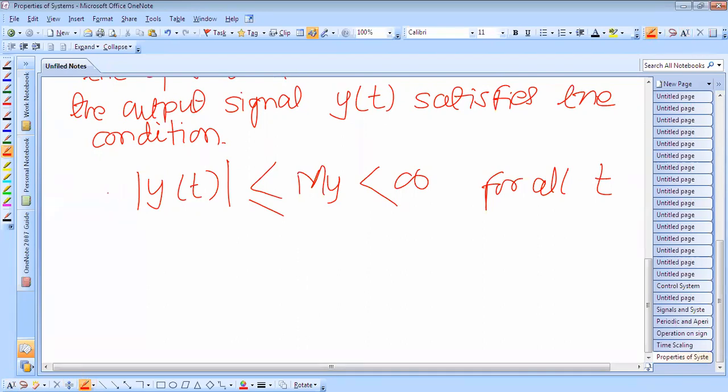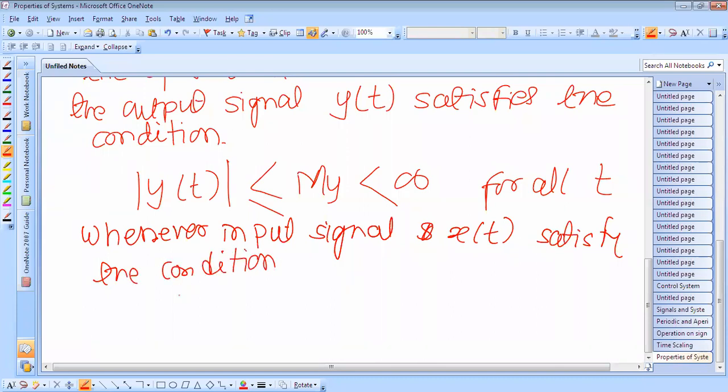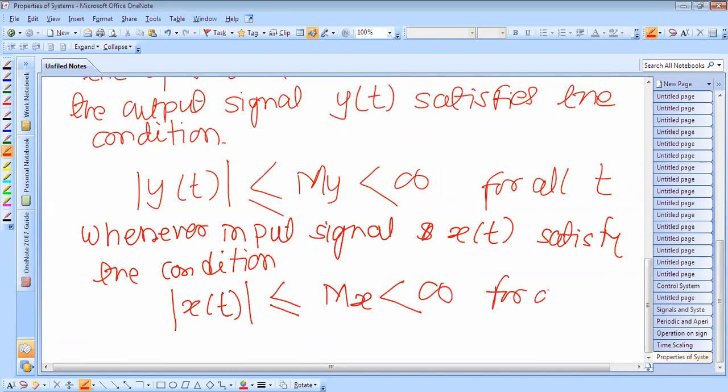Whenever the input signal x of t satisfies the condition, so what is the input now? The magnitude of x of t is less than or equal to M_x, which is less than infinity, for all t.